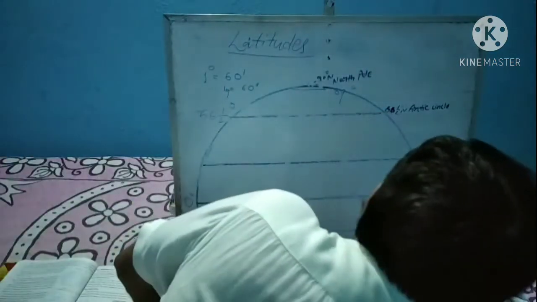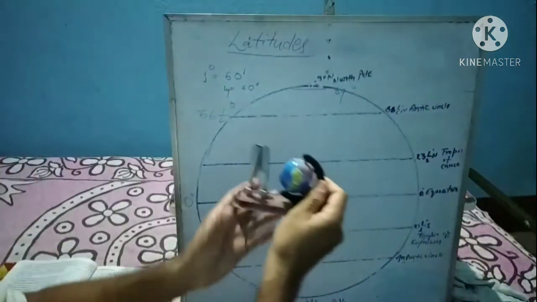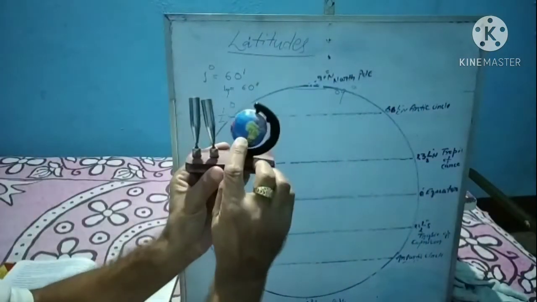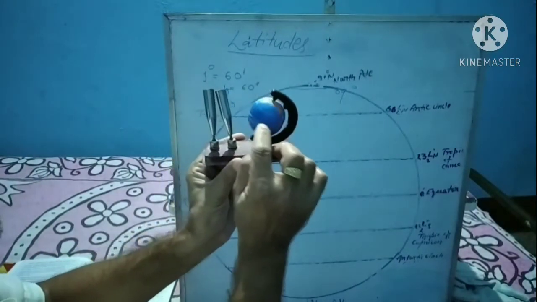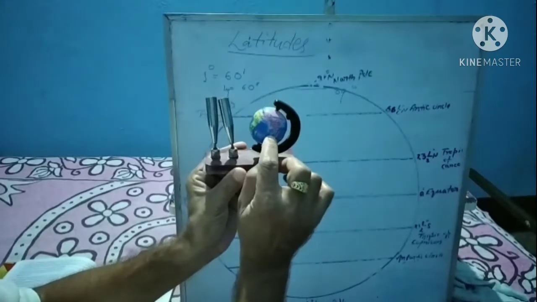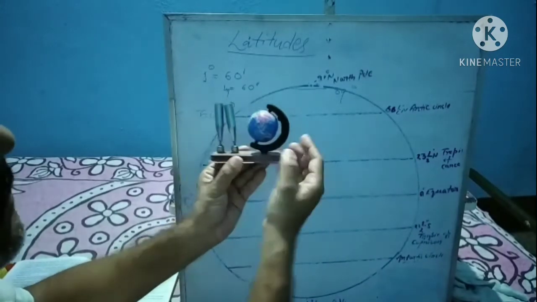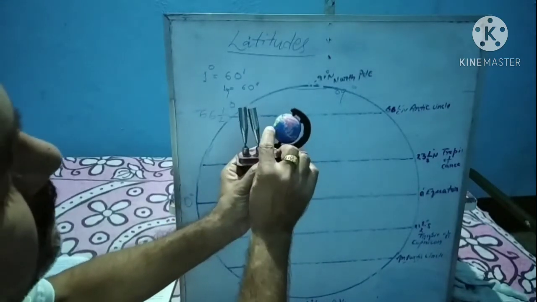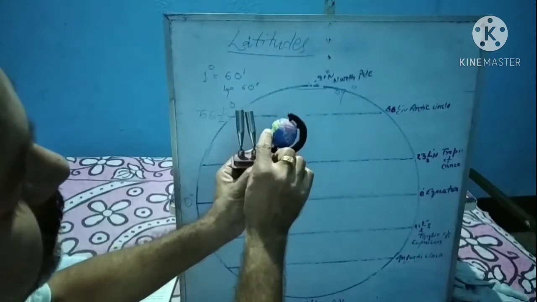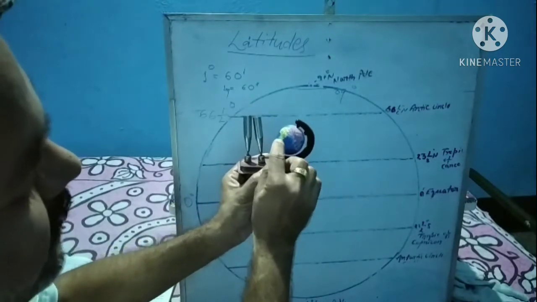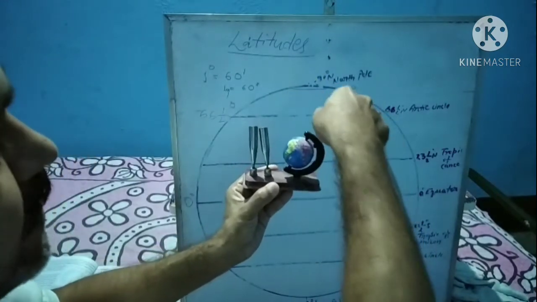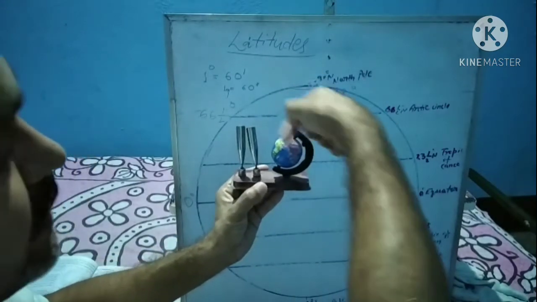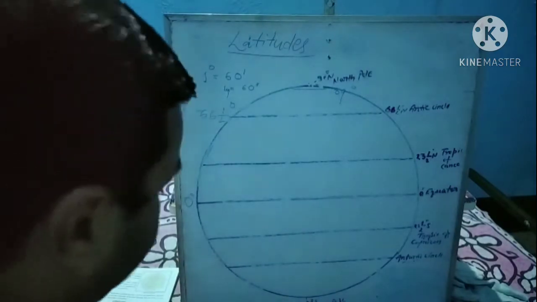For example, this one is the imaginary line in the middle part of the Earth's surface, which is known as the equator. This line is drawn on the front side, so we can observe only the front part of the line. But actually this line is drawn on the back side also. Every latitude is drawn in this circular way.